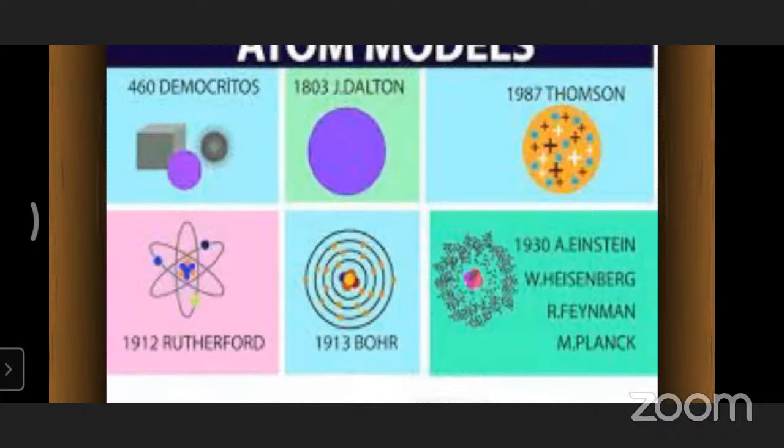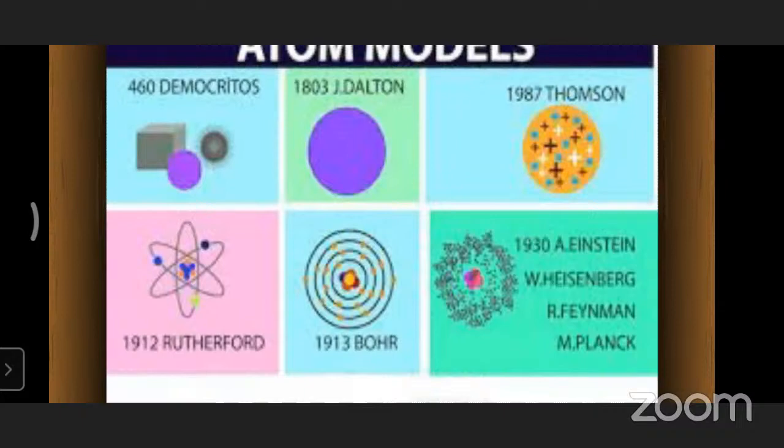And finally, we got a theory in the year 1930 from Albert Einstein, Heisenberg, as well as Feynman and Mr. Planck. These scientists gave a very good explanation regarding atomic structure: how wave functions work, how a moving particle can behave like a wave, and how it can be described in a three-dimensional manner along with the Cartesian parts.